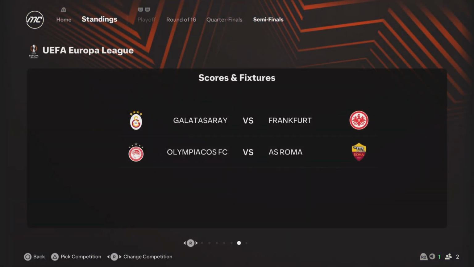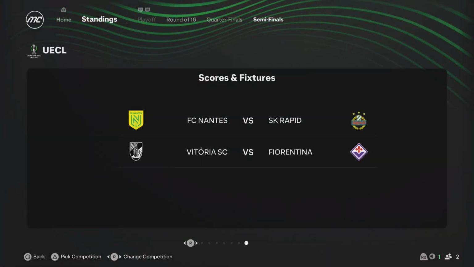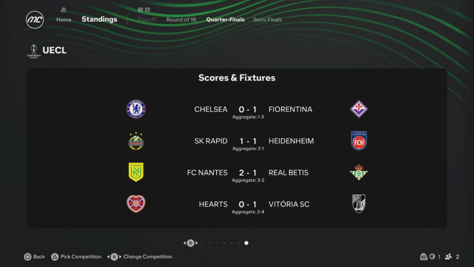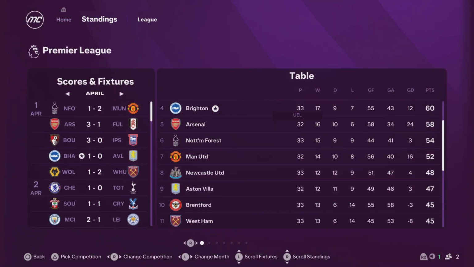And Europa League, Olympiacos, Roma, Galatasaray, Frankfurt. Europa Conference, Victoria versus Fiorentina. Nantes versus SK Rapid. So no Chelsea there. They must have got knocked out. Yeah, they got knocked out by Fiorentina in the quarters. So that's the look through those.